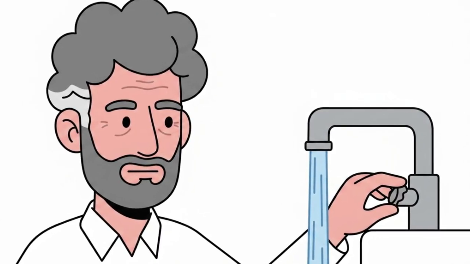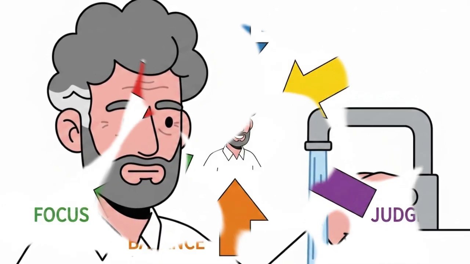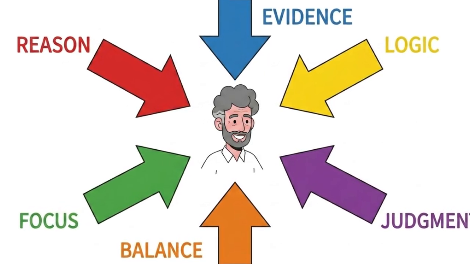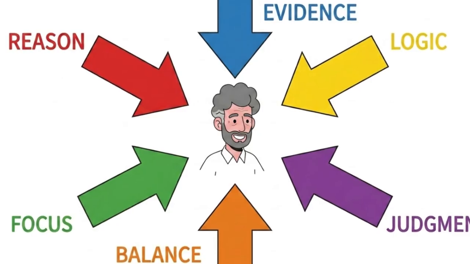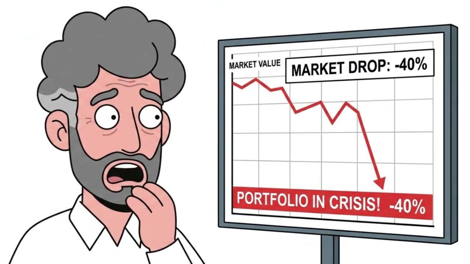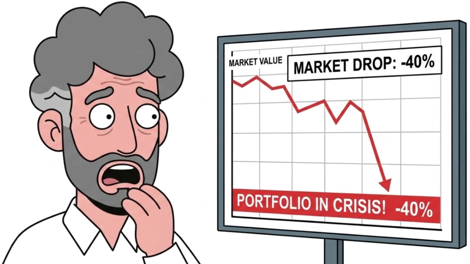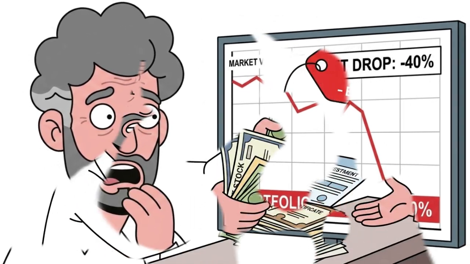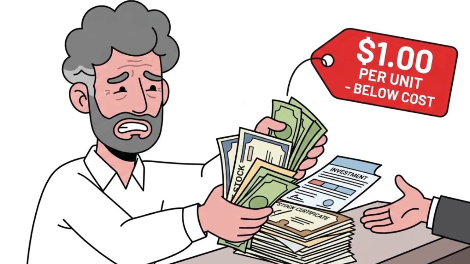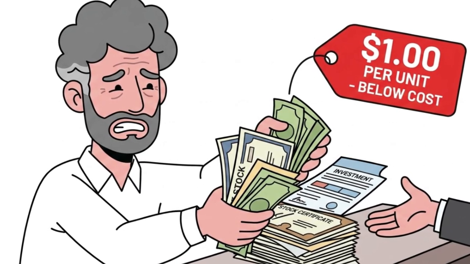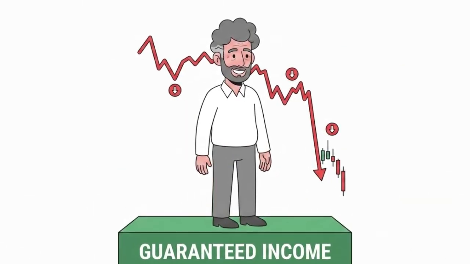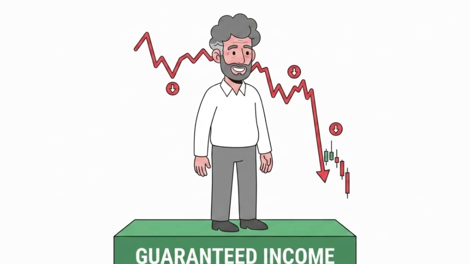Chapter 7, Variable 5. Portfolio sequence risk. If you are drawing down an investment portfolio in early retirement and the market drops 40%, selling assets at depressed prices to cover living expenses permanently destroys your ability to recover. Filing for Social Security early during a market downturn creates a guaranteed income floor. It stops the forced liquidation. It gives the portfolio time to recover.